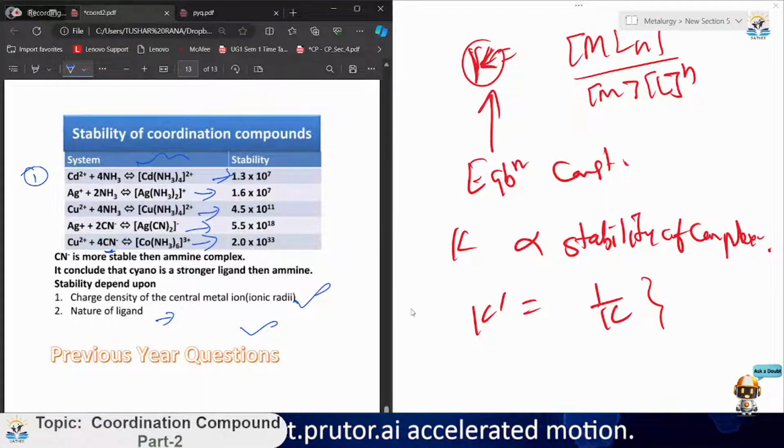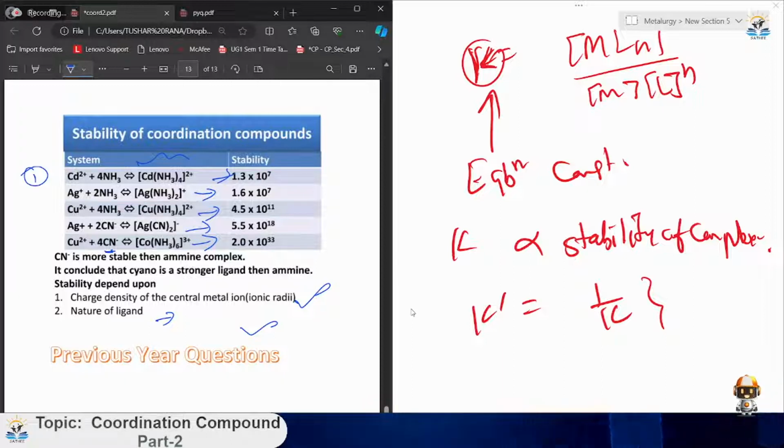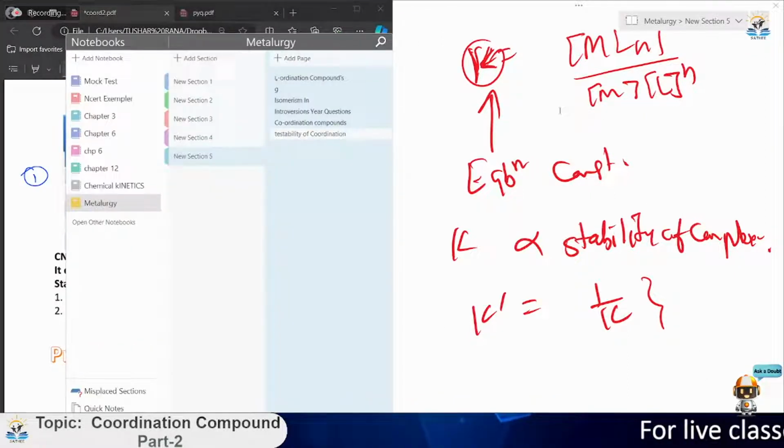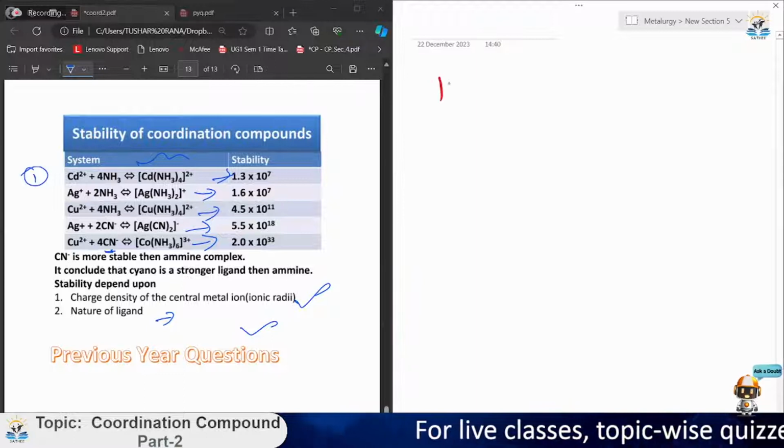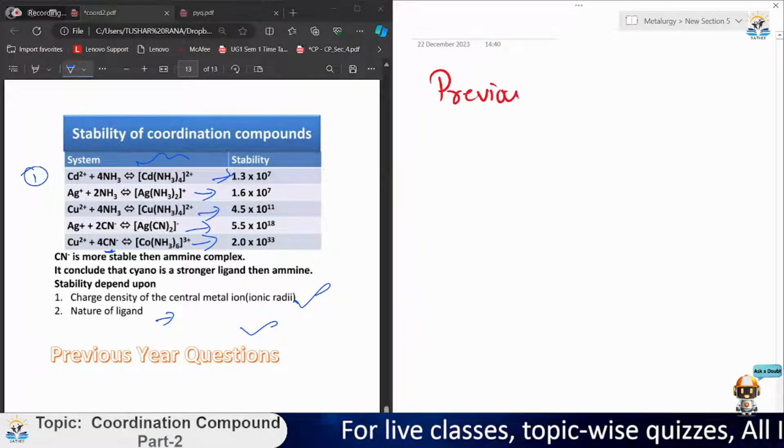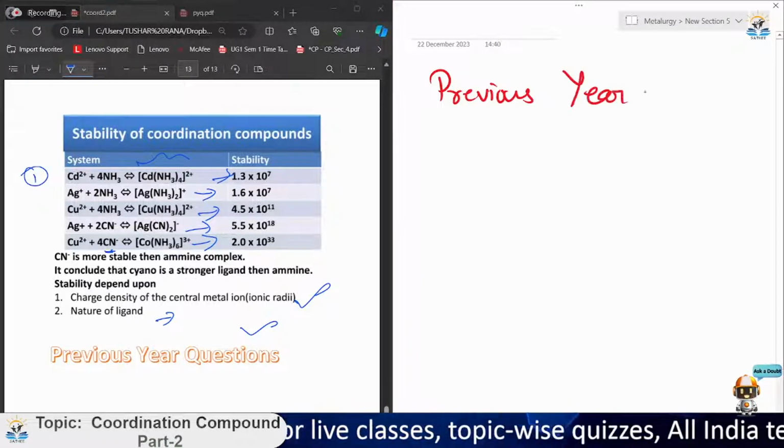So till now we have completed 80 to 90% of the chapter, that is bonding, isomerism, CFSE, crystal field theory, VBT and all that. Now it's time to solve some questions related to coordination chemistry which were asked in the JEE Main previous year questions.